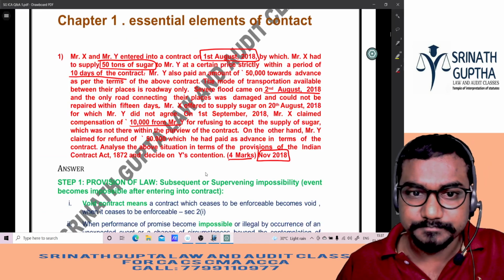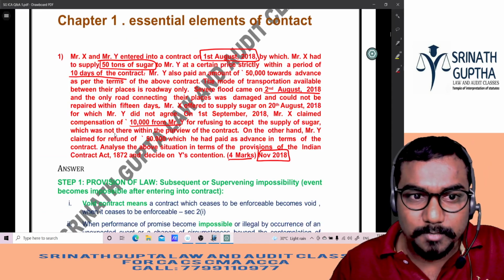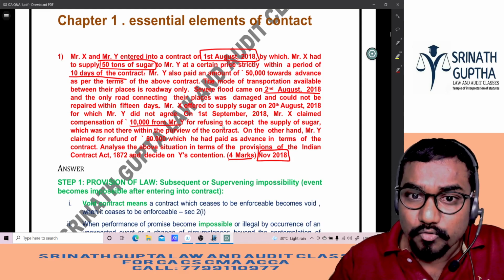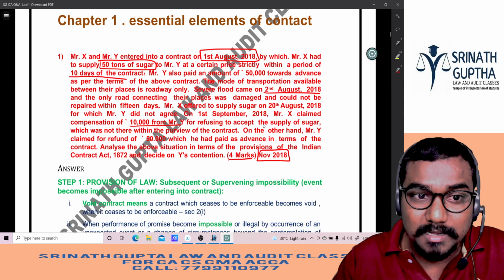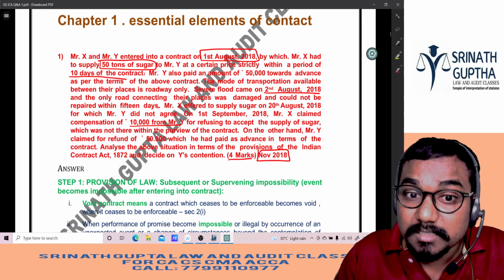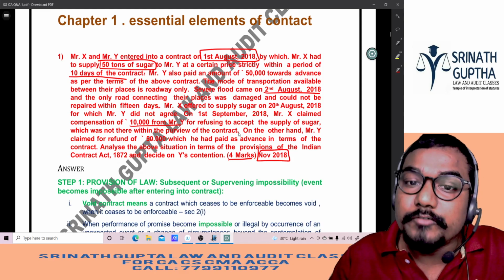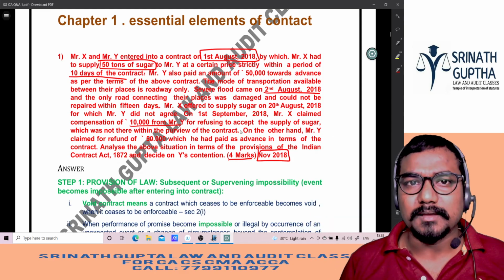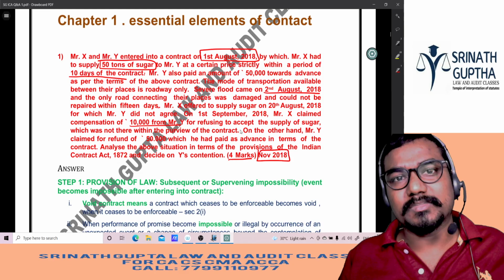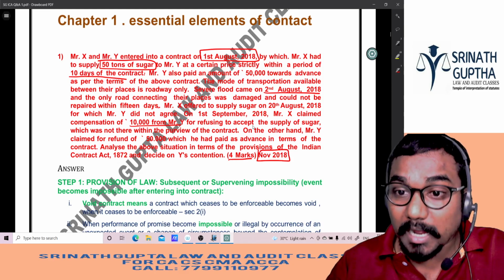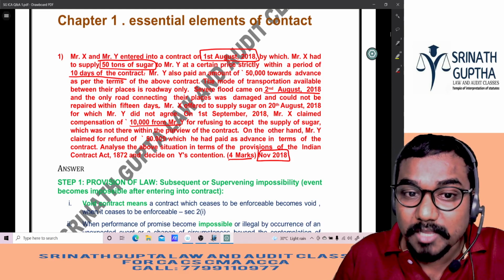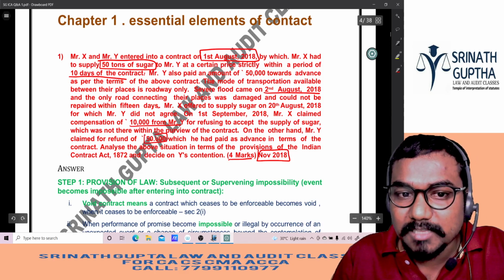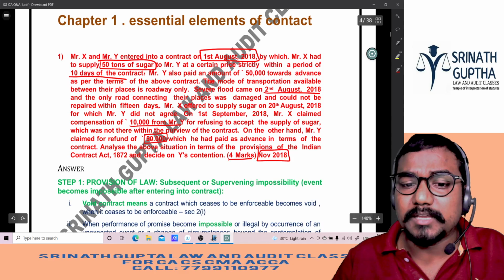Here X claimed the compensation of 10,000 rupees from Y for refusing to accept the supply of the sugar, which was not there within the purview of the contract. So X cannot claim any 10,000 rupees. On the other hand, Y claims the refund of 50,000 from X. Whether Y is entitled to claim from X?